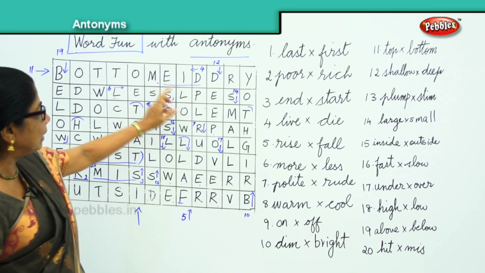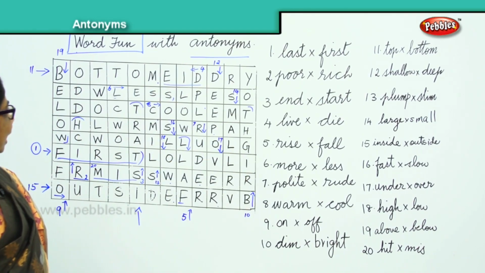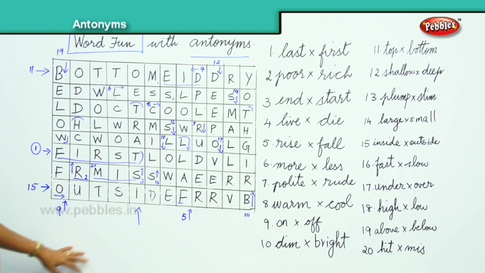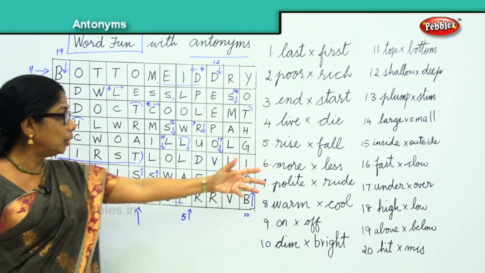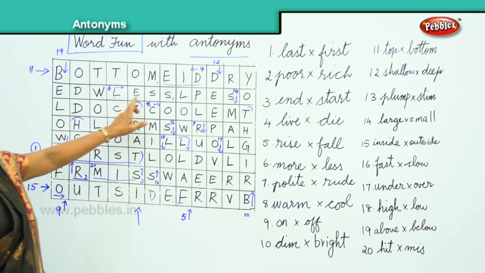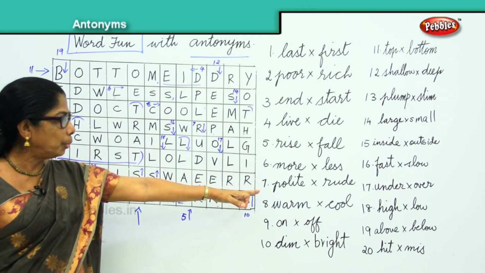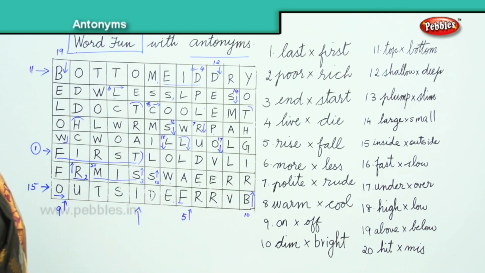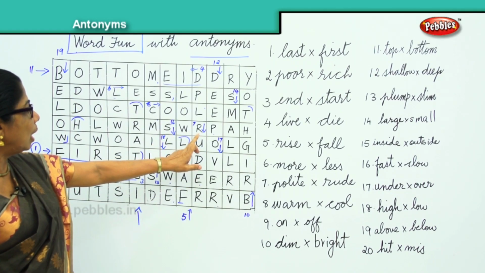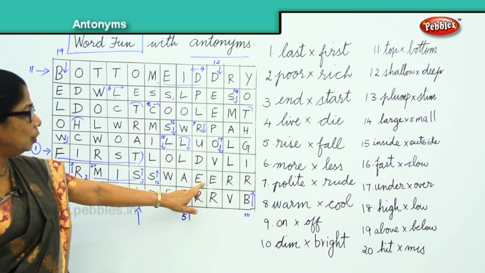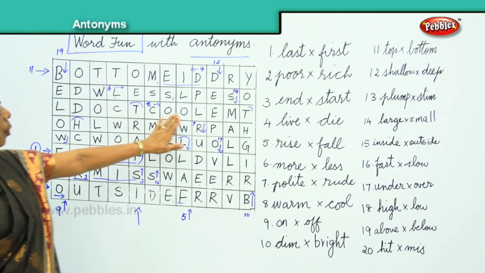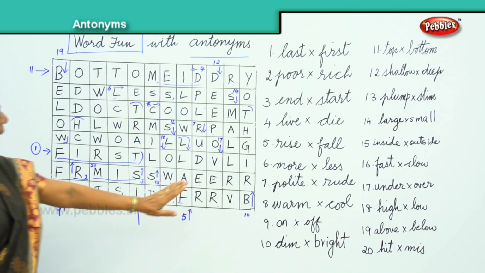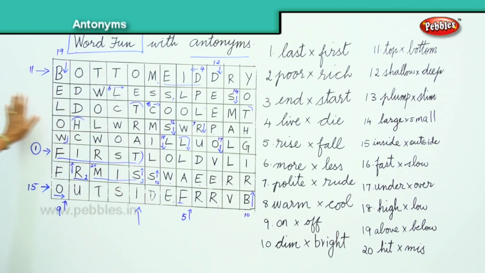D-I-E, die. And number 5 is rise and you fall. F-A-L-L, fall. And the 6th one, more and less. Polite and rude. The 7th one is polite, rude, R-U-D-E, rude. And then you have the warm and cool. Number 8, cool here, on, and you have off. Number 9, off, O-F-F.